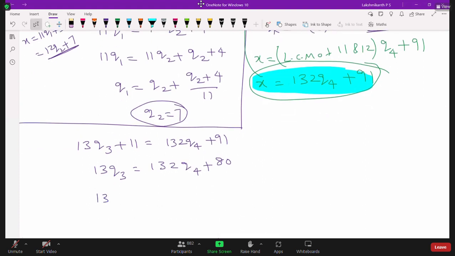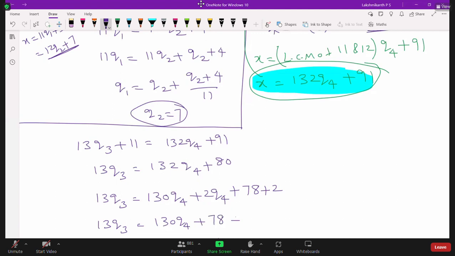So I can write this one, 13 Q3 is equal to 130 Q4 plus 2 Q4 plus 80 can be written as multiples of 13, right? Can we write 78 plus 2? Now simplify this. So 13 Q3 is equal to, let us write, 130 Q4 plus 78 plus 2 Q4 plus 2. Now divide by 13.